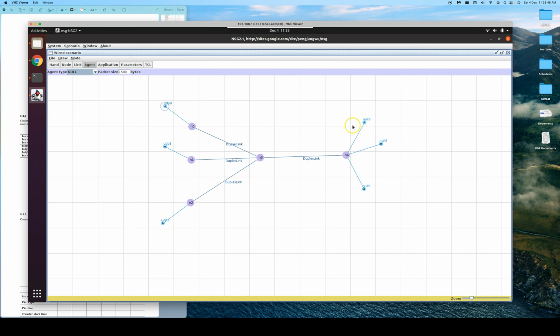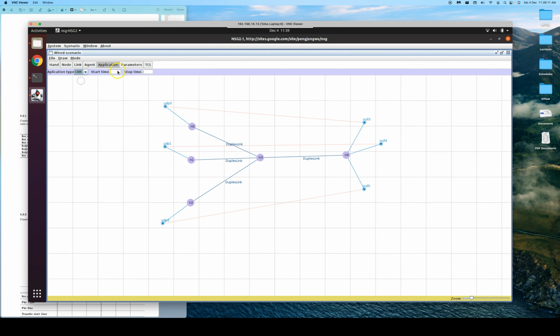Let's connect this UDP source to this one, this source to this destination, and likewise this UDP to this destination. After that, we are supposed to build applications.